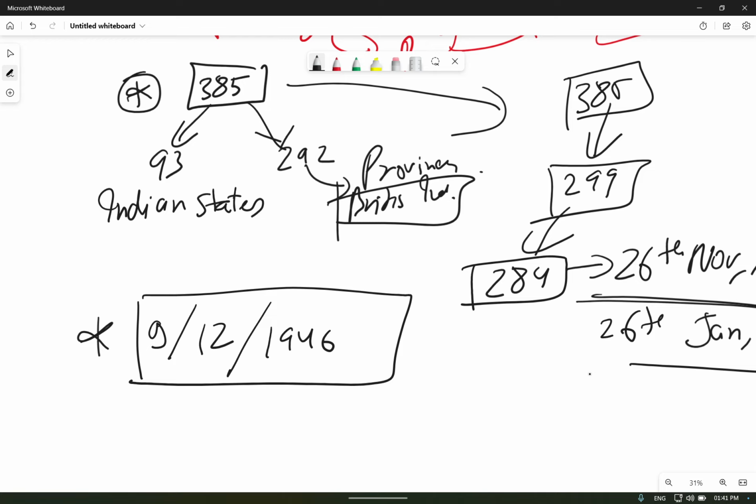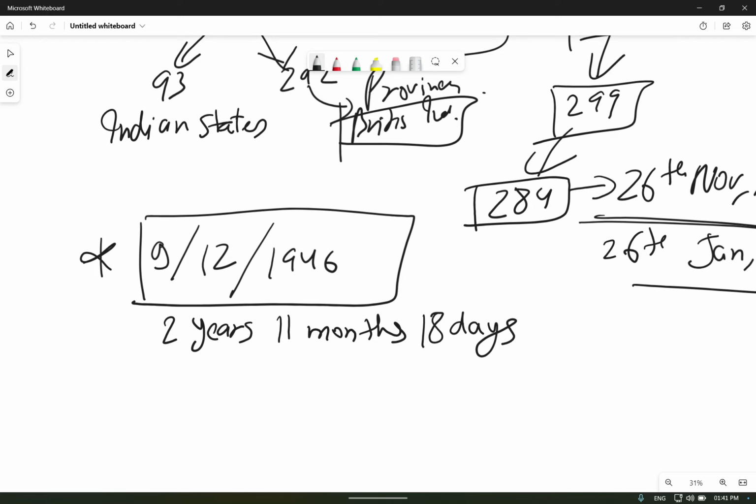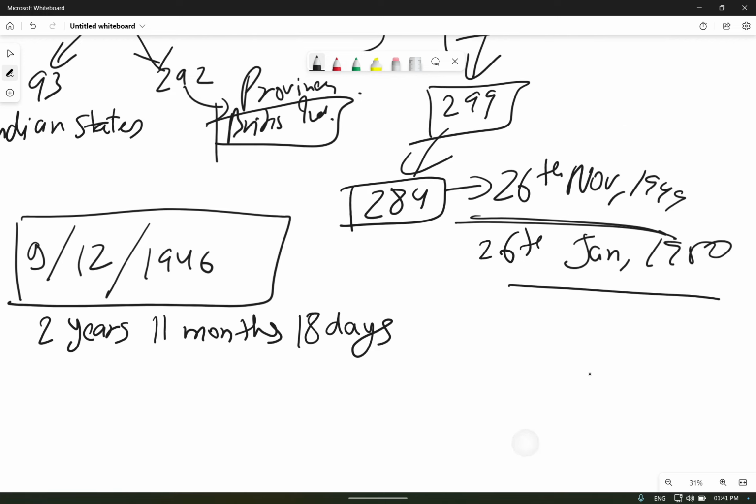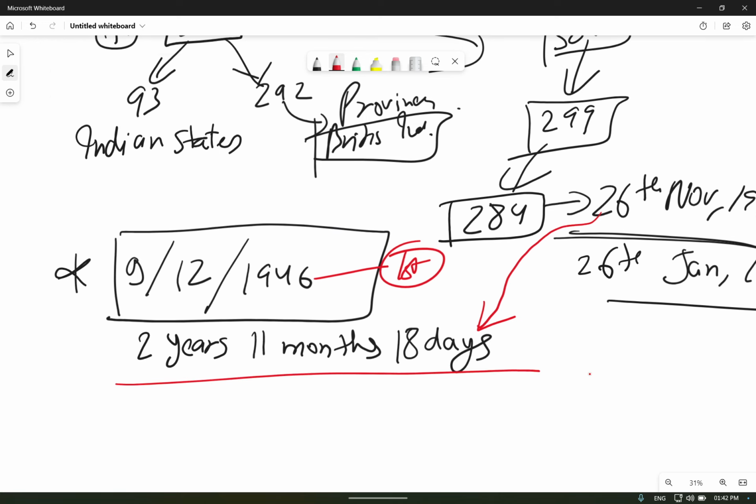After 2 years, 11 months, and 18 days, our constitution was finalized, on 26 November 1949.